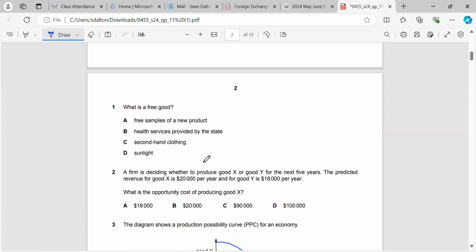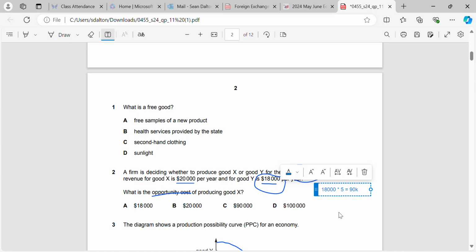Okay. Question 2. A firm is deciding whether to produce good X or good Y for the next 5 years. The predicted revenue for good X is $20,000 per year, and for good Y it's $18,000 per year. What is the opportunity cost of producing X? Okay, so we're producing X. What are we giving up? We're giving up 18,000. And how many years are we giving it up for? We're giving it up for 5 years. So our opportunity cost will be 18,000 multiplied by 5, which should give us 90,000. Remember, opportunity cost is always what we're giving up.